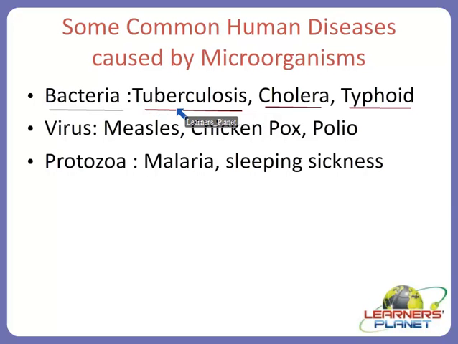So this tuberculosis is basically caused by the specific bacteria. It is a mycobacterium. The specific agent which can cause the disease is called Mycobacterium tuberculosis. So this specific bacterium is responsible for causing the tuberculosis disease. So do you know what happens in this particular disease or how this organism can attack us?